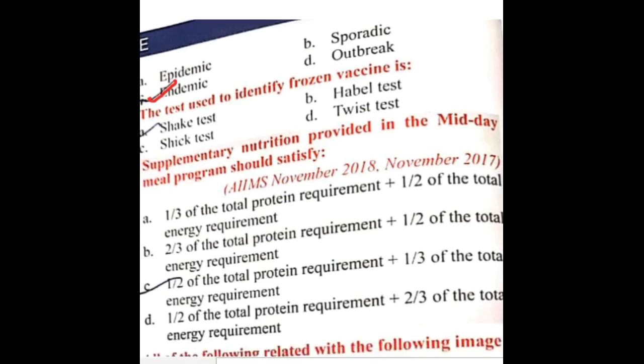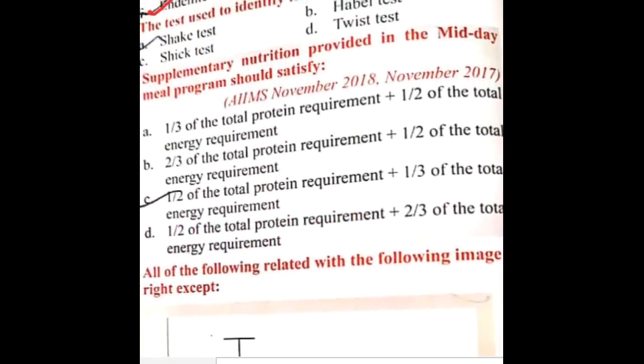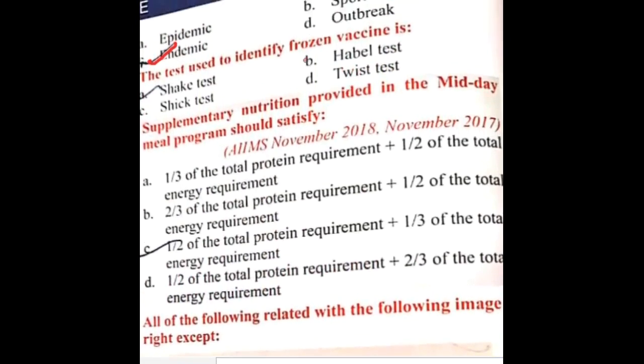Then the test used to identify the frozen vaccine is. For knowing the frozen vaccine, we have a test called the shake test. The shake test is used to check whether the freeze sensitive vaccines have been damaged by exposure to temperature below 0 degrees Celsius. To see whether the freeze sensitive vaccines have been damaged by exposure to temperature, we do this shake test.